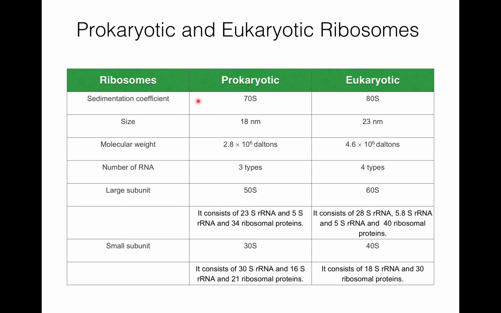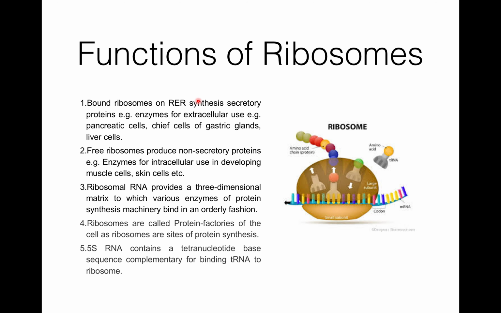The larger subunit is 50S in prokaryotes and 60S in eukaryotes. The small subunit is 30S in prokaryotes and 40S in eukaryotes. Then functions: bound ribosomes synthesize secretory proteins while free ribosomes produce non-secretory proteins. Ribosomal RNA provides a three-dimensional matrix for various enzymes of the protein synthesis machinery to bind in an orderly fashion. And ribosomes are also known as protein factories of the cell because ribosomes are the sites of protein synthesis. So these all are about ribosomes. Thank you.